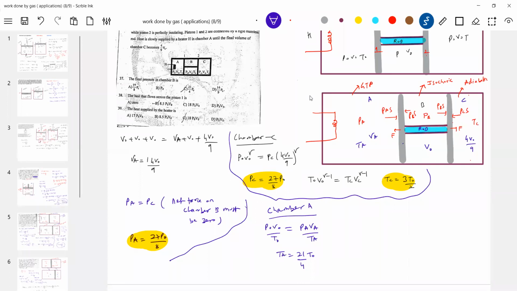Same, sir. Any reason for that? Piston 1 is conducting.